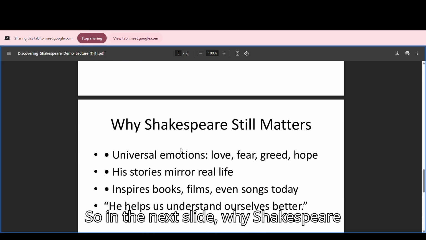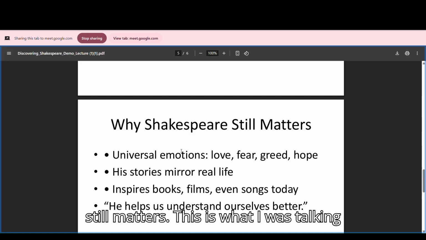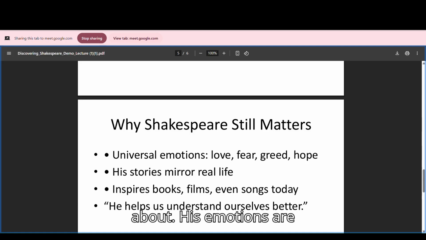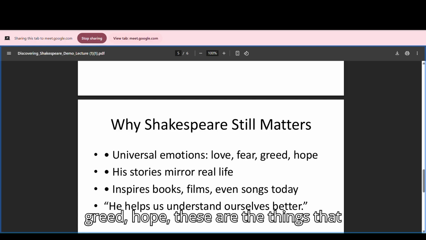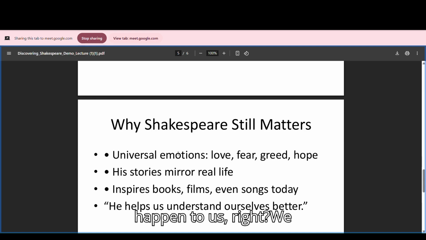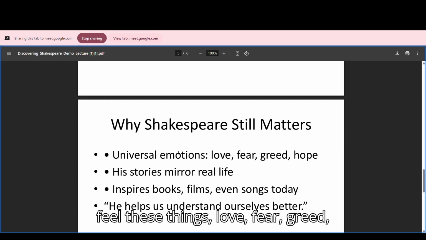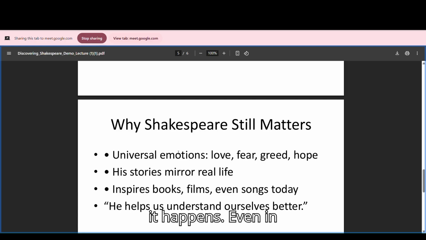In the next slide, why Shakespeare still matters, this is what I was talking about. His emotions are universal. Love, fear, greed, hope, these are the things that happen to us, right? We feel these things. Even fear and greed happen in real life.